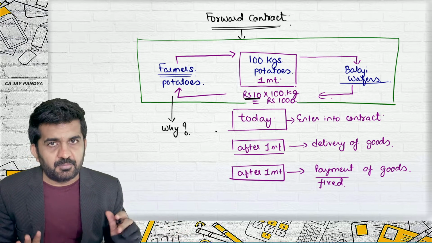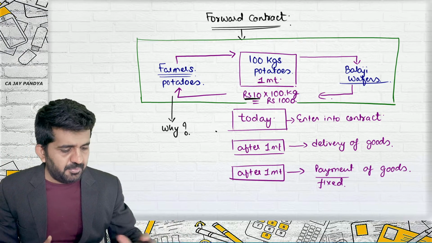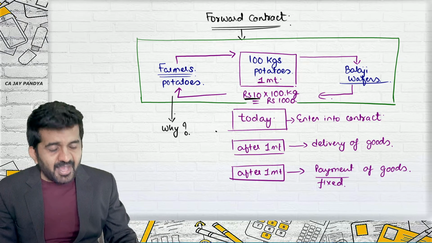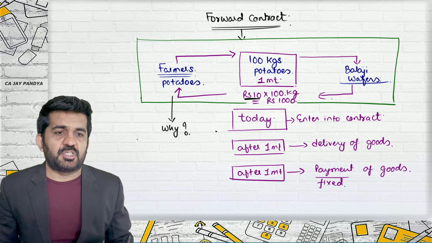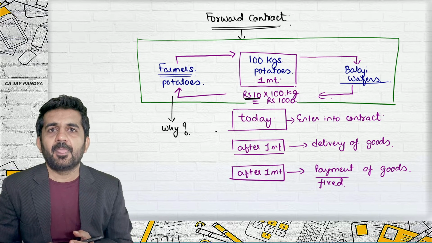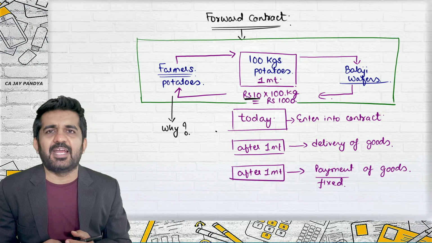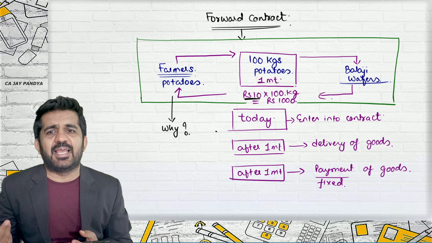My question is, why does the farmer enter into this type of contract? Can't a farmer wait for 1 month, and when he gets potatoes in his hand, sell them?